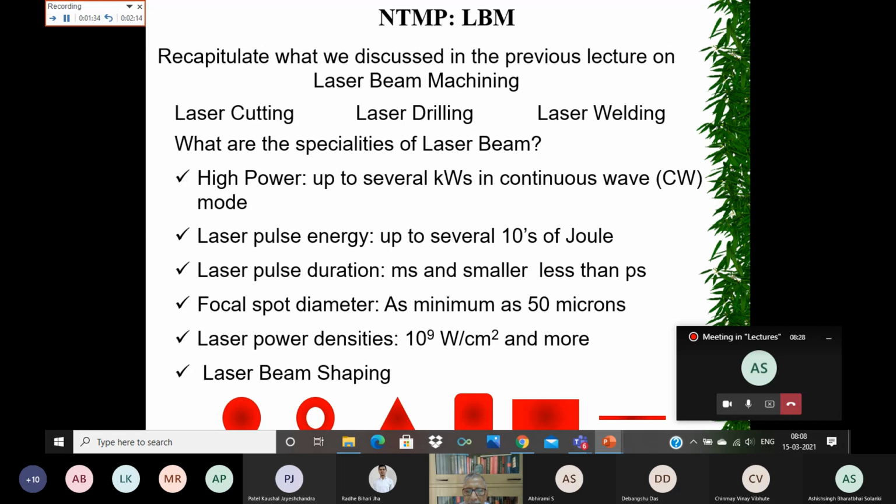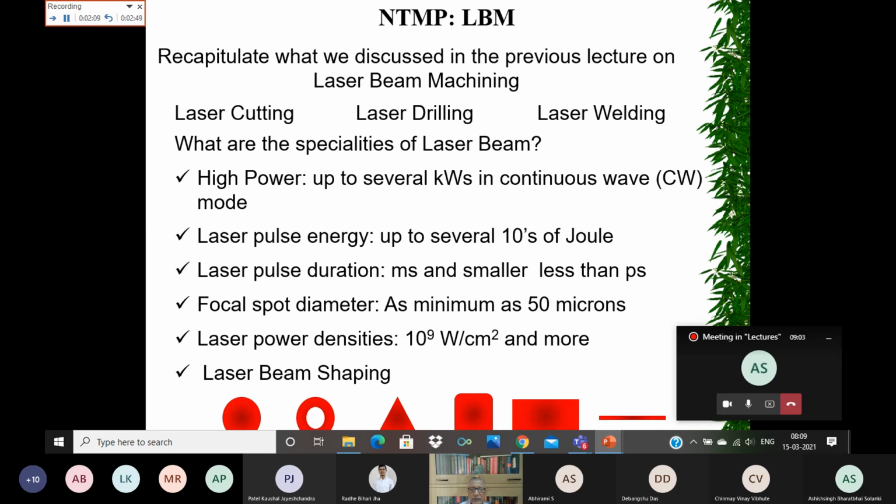Now, the focal spot diameter is another special property. We saw that the laser beam can be focused to a very, very small spot, and with practical lasers which are available, you can focus the beam to a spot diameter as small as 50 micron. So when you have kilowatts of laser power focused to such a small spot diameter, you can get very high power densities in the range of gigawatt per centimeter square and more.